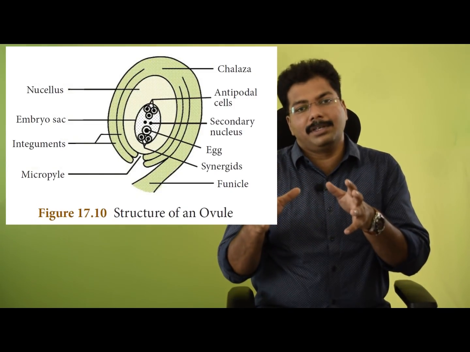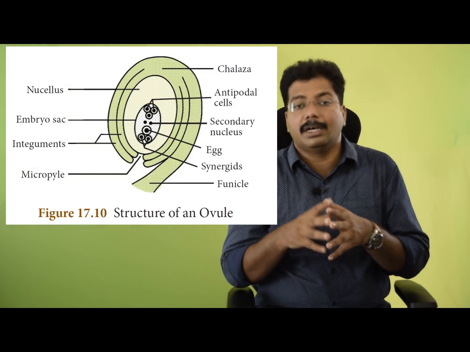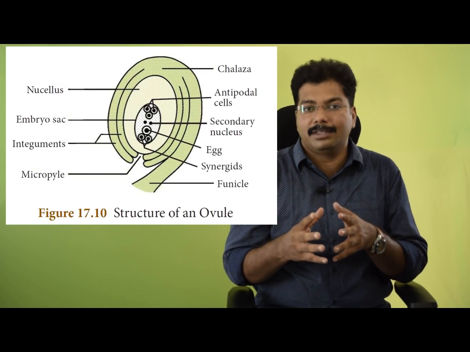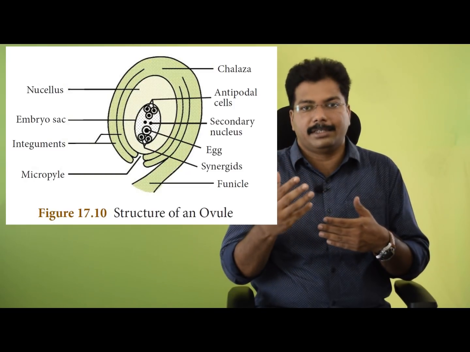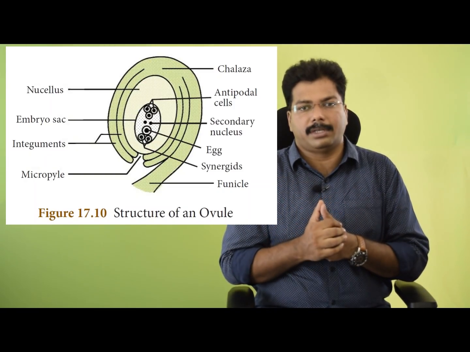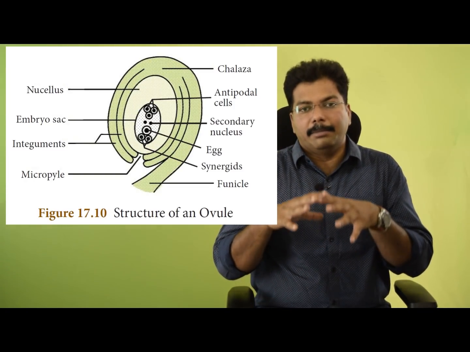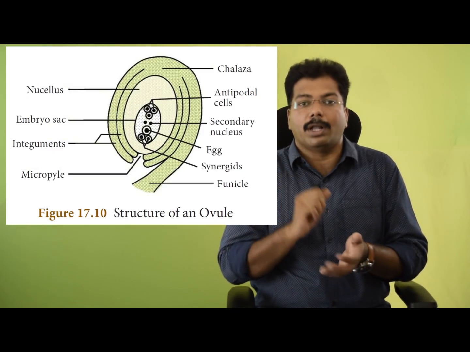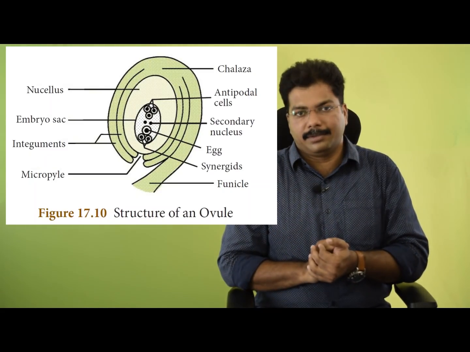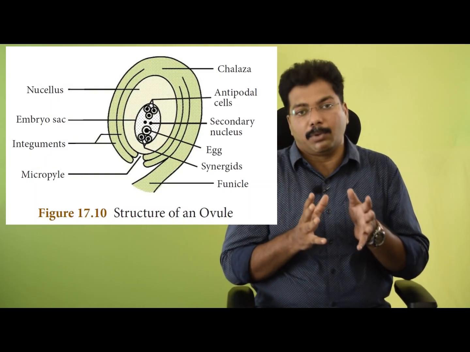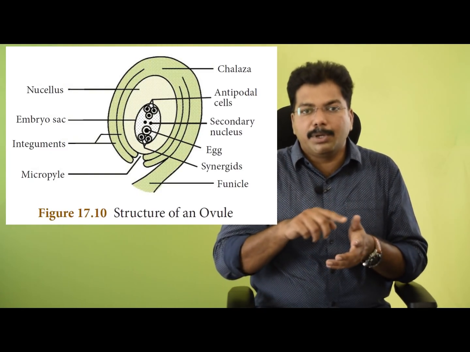So far we have seen 6 cells, but earlier I told you we have 7 cells and 8 nuclei. So far we have finished only 6 cells that have 6 nuclei inside. If you look at the entire embryo sac, it has 2 polar nuclei. So 6 plus 2, you get 8 nuclei. All of them are haploid. The embryo sac itself is a cell, so you can consider it as the 7th one.